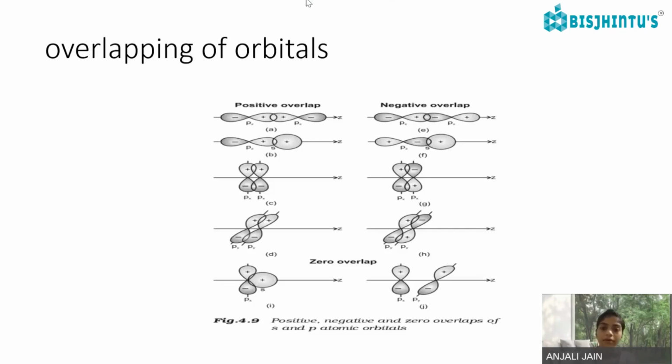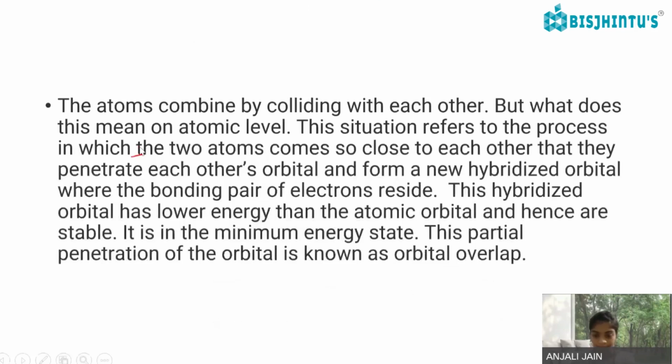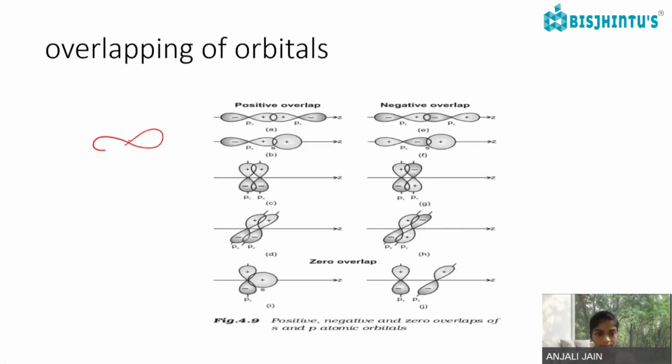If it is the sp hybrid orbital, the positive charge of the s orbital and the negative lobe, different lobes are there. This is the positive lobe and the negative lobe.